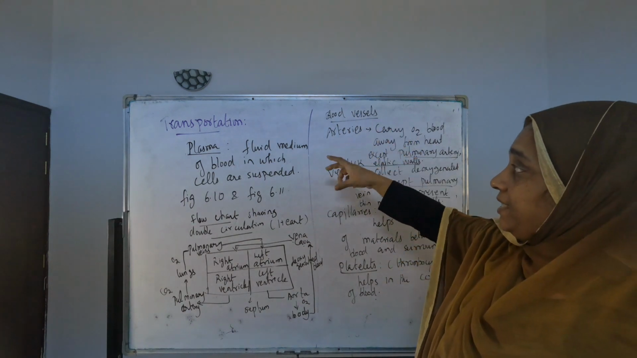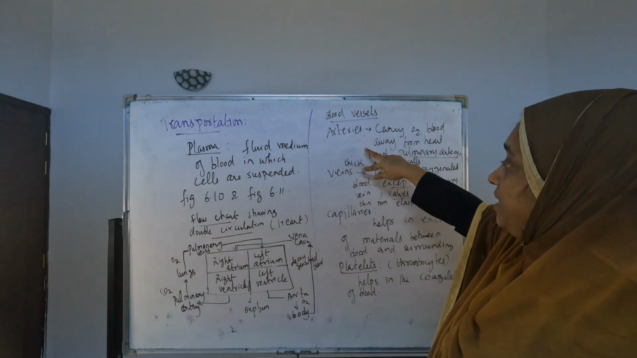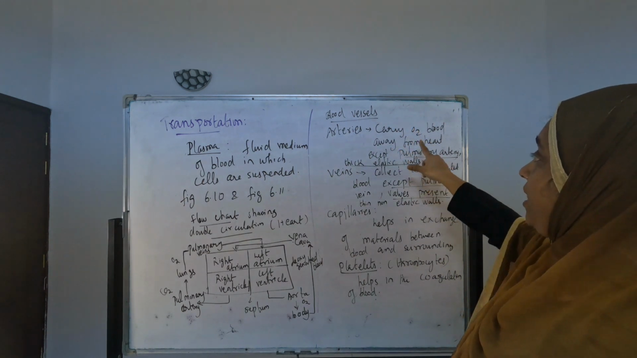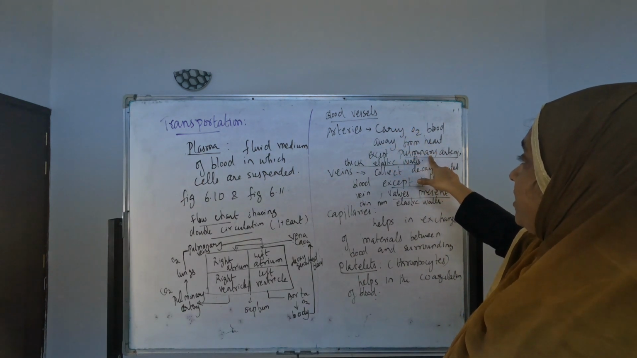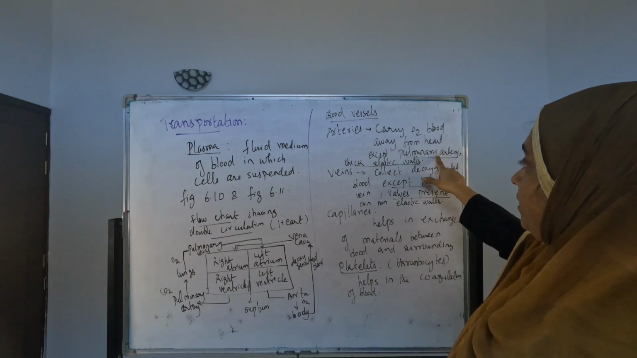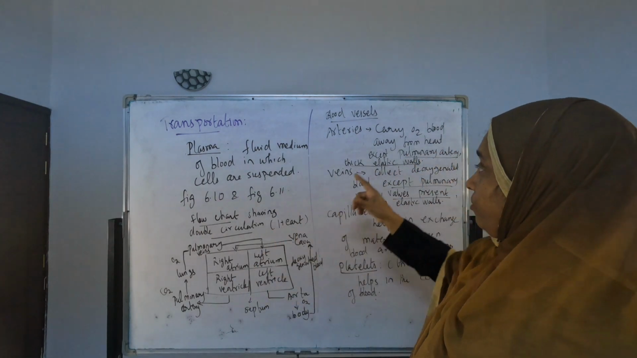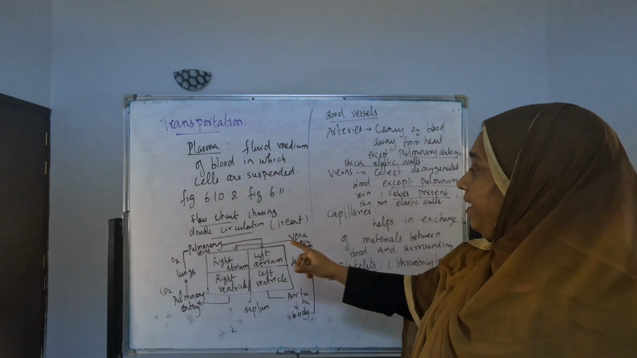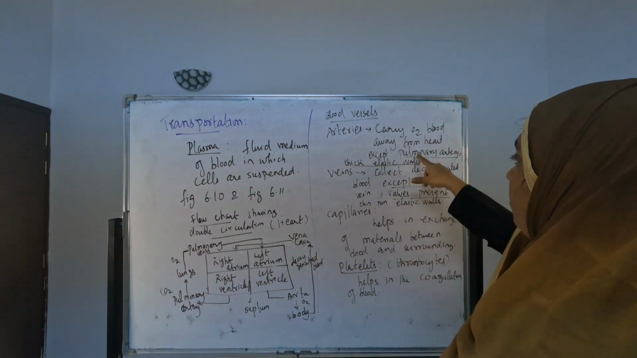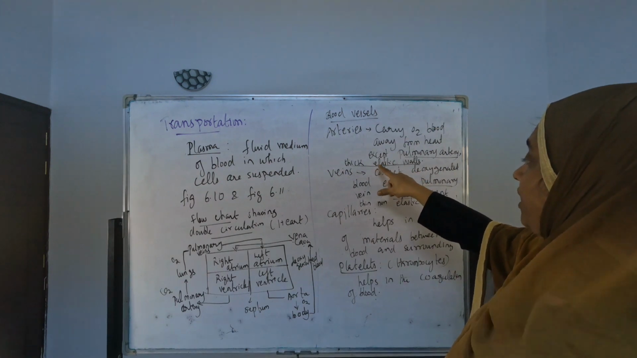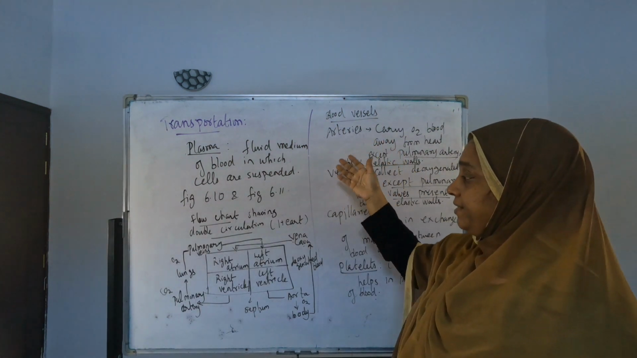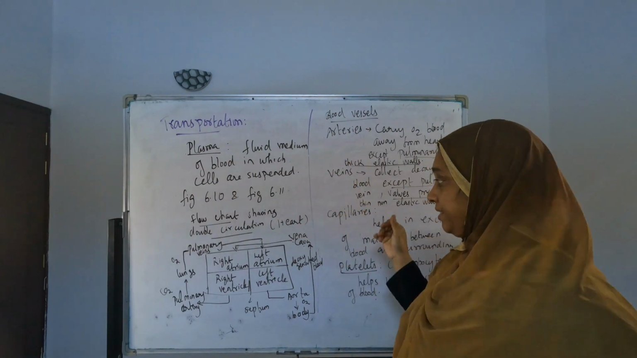If they ask the difference between arteries and veins, these are the points to give. Arteries carry oxygenated blood, veins carry deoxygenated blood, except that the pulmonary artery carries deoxygenated blood to the lungs, and the pulmonary veins carry oxygenated blood to the heart. Valves are present in veins, not in arteries. Arteries have thick elastic walls, veins have thin non-elastic walls. These are the differences between arteries and veins. They ask this most frequently.